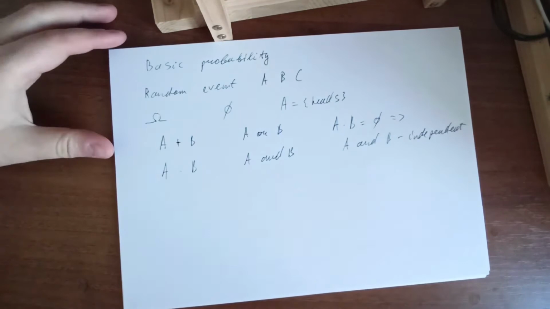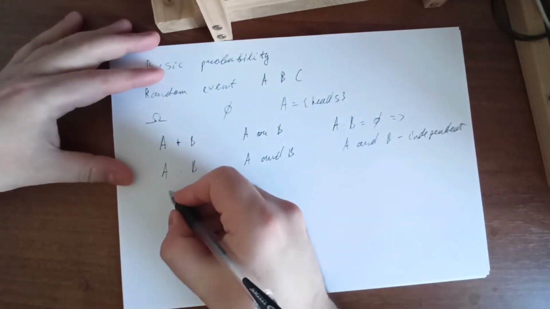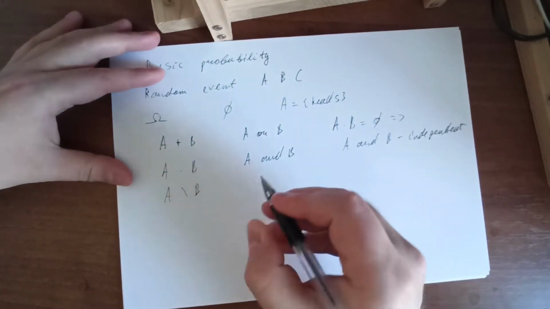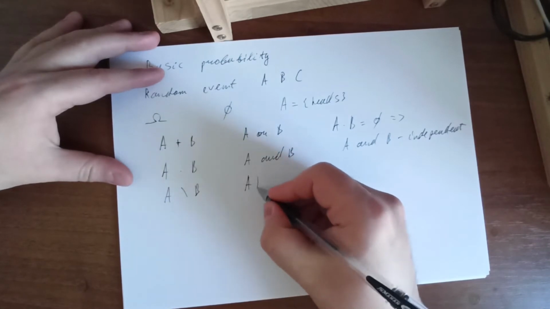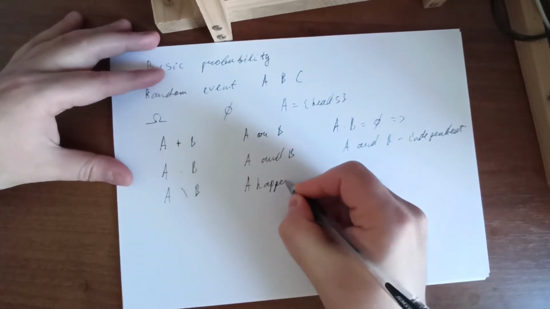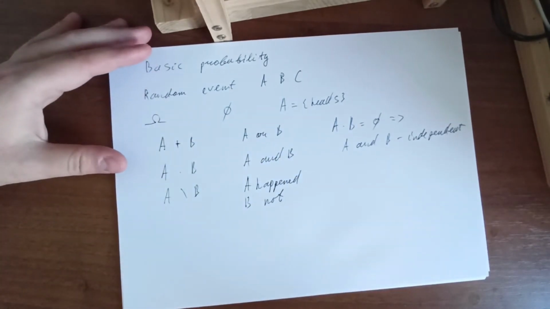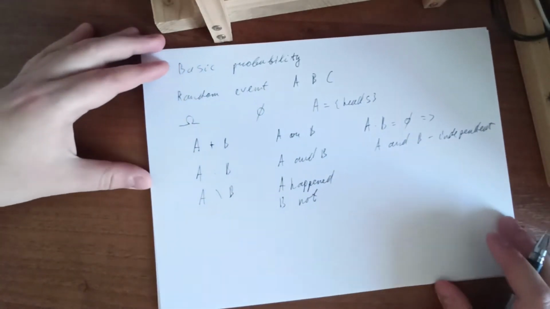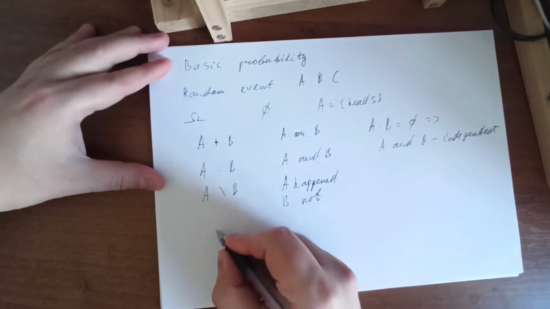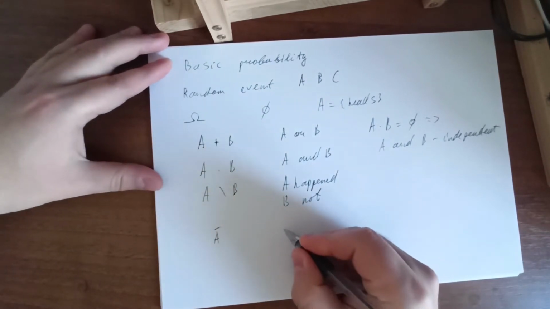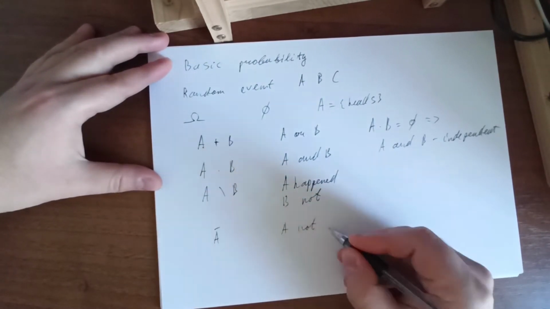We can also subtract one event from the other. A minus B means that A happened, B did not happen. And we can also take the complement of an event. That means that A did not happen.